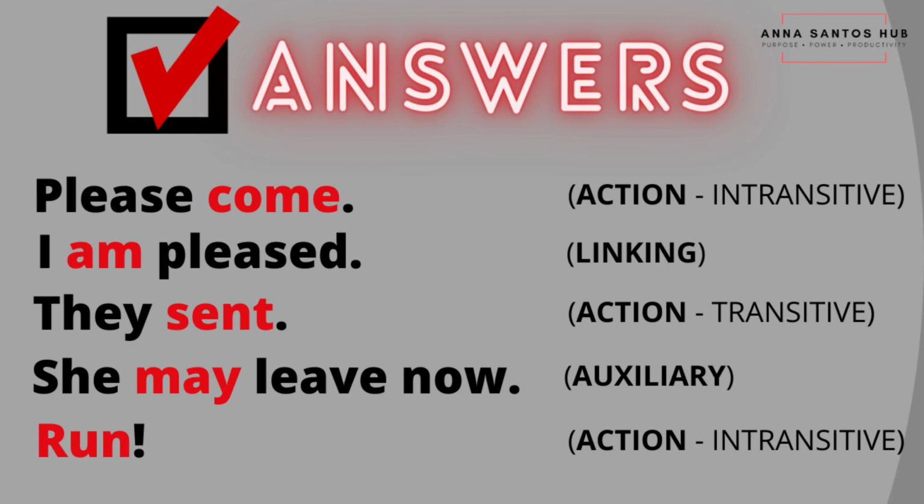She may leave now. May is an auxiliary verb because it is used to support or help the other verb. In addition, may is one of the examples of modal verbs. Run. Run is an action intransitive verb. You may notice that it is just a one-word sentence, but it does not need any object to act upon as it delivers a complete thought. And interestingly, this has a hidden subject, which is the word you. So it is the simplest way to say, you run.